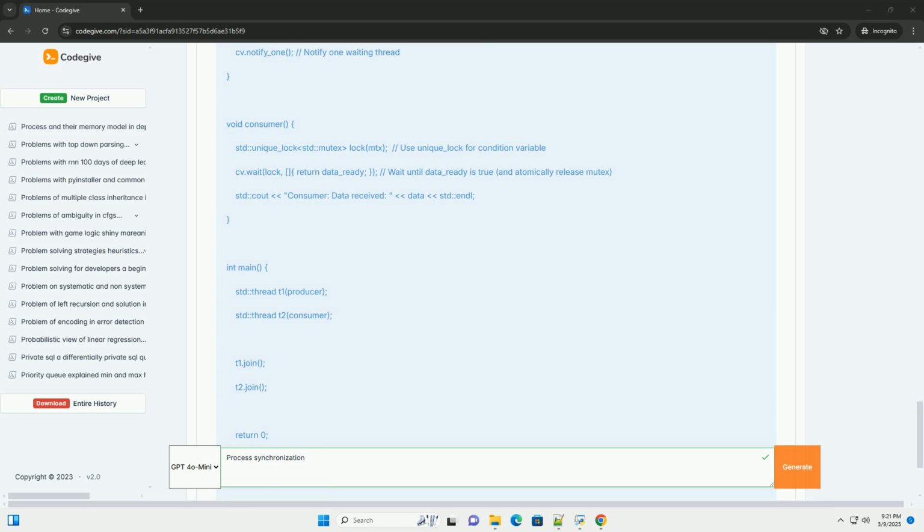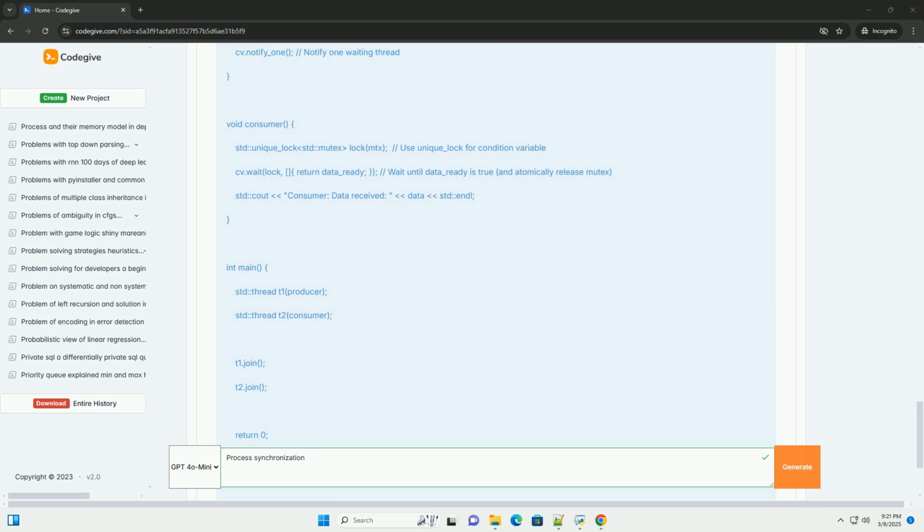2. Requirements for a good synchronization solution. Any solution aiming to solve the process synchronization problem needs to fulfill these key criteria. 1. Mutual exclusion. Only one process can be in its critical section for a shared resource at any given time. This is the most fundamental requirement.